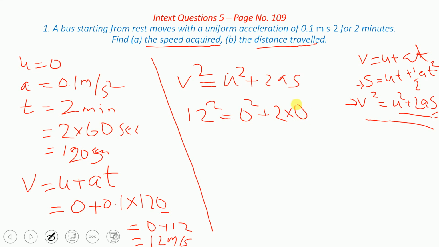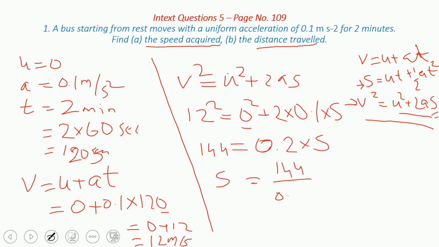You know that it is 0.1, into s. So we can say it is 144 is equal to 0 square is 0 only. You can remove that. This is 0.2 into displacement. So s is equal to, what can we write? It is 144 upon 0.2.